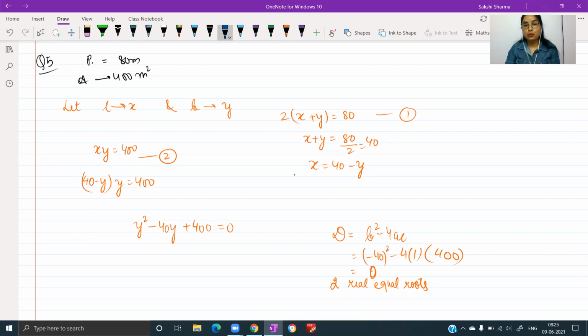Now it's up to you if you want to work with the equation and use factorization, since I think there's an identity applicable here, right? You could directly find the roots by using factorization, or you can go ahead and apply the quadratic formula.